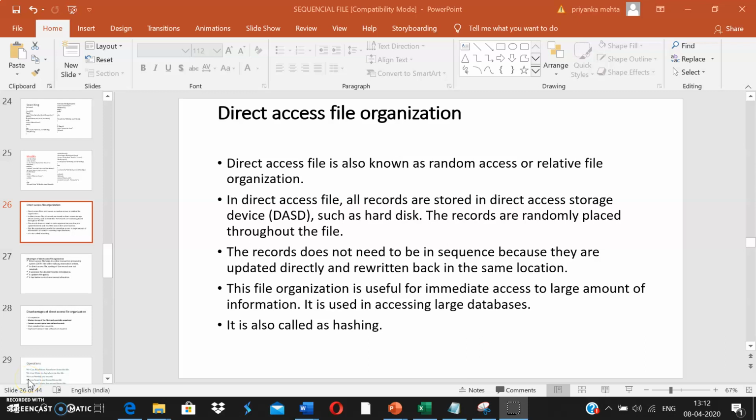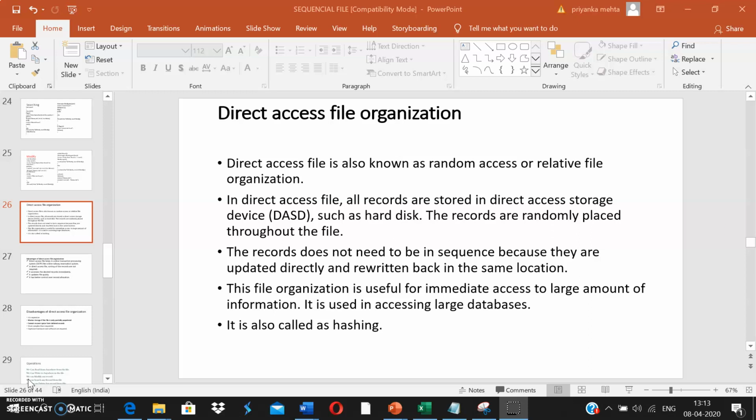Hello everyone. So today we will be discussing what is direct access file organization. We are almost towards the end of unit 6, so we will see what direct access file organizations are. In the previous video we have seen what sequential file organization is and what are the problems related to it.